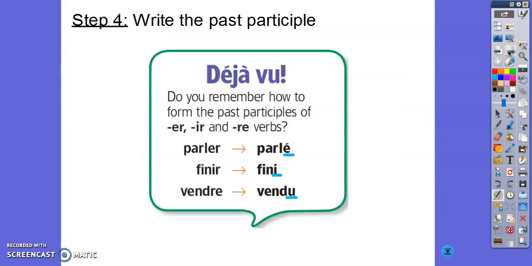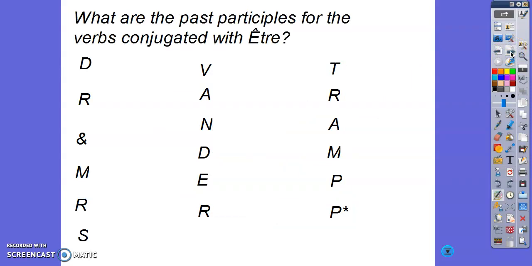Okay, so step 4 will be then to write the past participle. Remember, most of these are going to be regular verbs. So we're going to form them the same way we did before. So parler for ER verbs, you're going to drop your ER and add your E with an accent aigu. For regular IR verbs, you're going to drop your IR and add just an I. And finally, for RE verbs, you're going to drop your RE and add a U. So most of these are going to have regular past participles. For the ones that are regular, I'm not going to display.